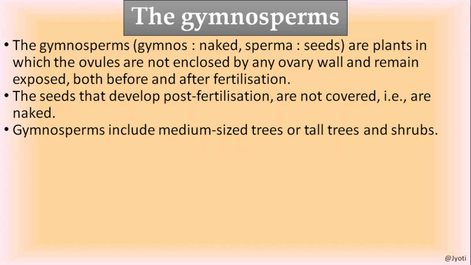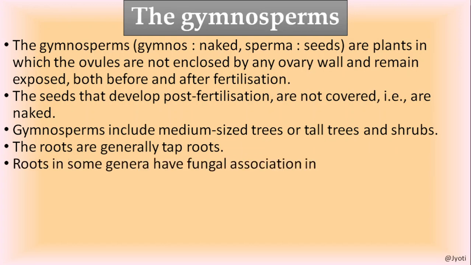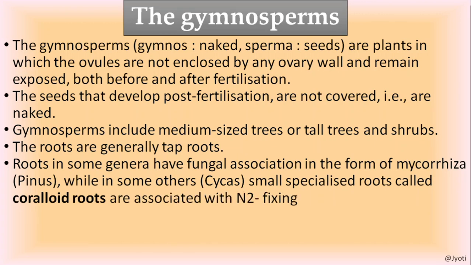So the gymnosperms include medium sized trees or tall trees and shrubs. I will show you some examples. The roots are generally tap root. Tap root means the root is elongated and tapering towards its apex, and the tap root system has primary and secondary roots, and root hairs are developed from the primary root. We'll discuss the tap root and adventitious root in detail in the morphology chapter.